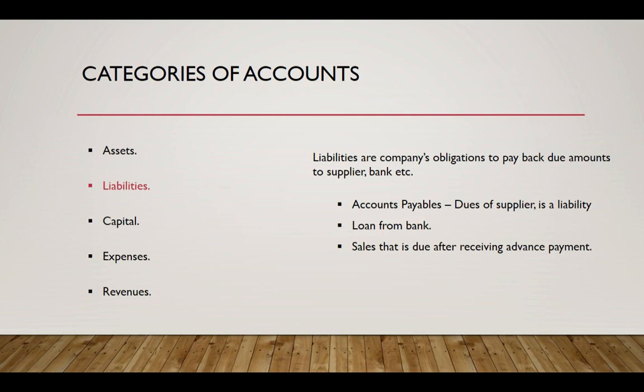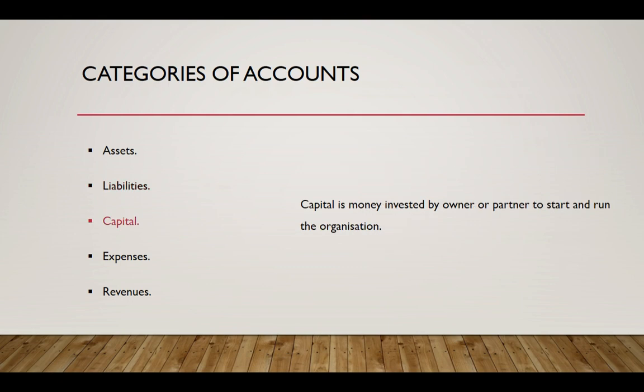And the accounts payable accounts, which are dues that we owe to the supplier, are also liability of the business. And any sales proceeds which are to be carried after receiving advance payment from a buyer are also liability of your company. And capital. I already explained what a capital account is.